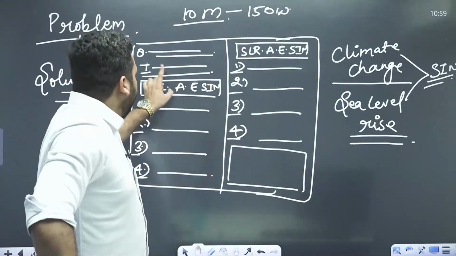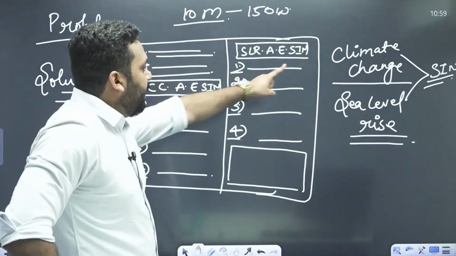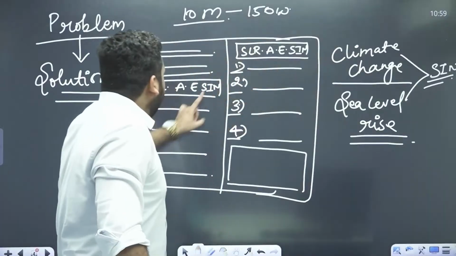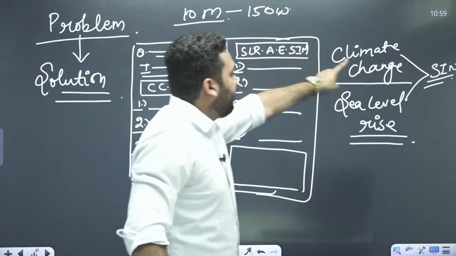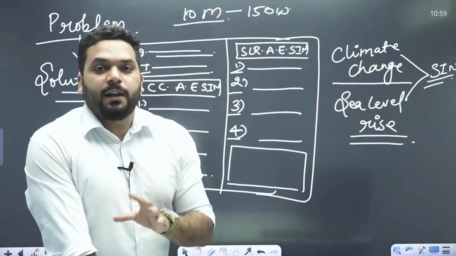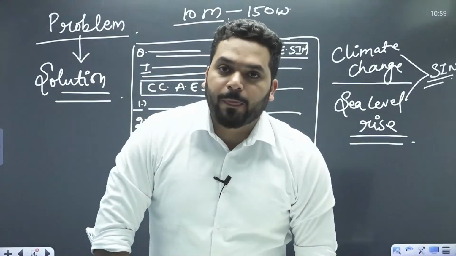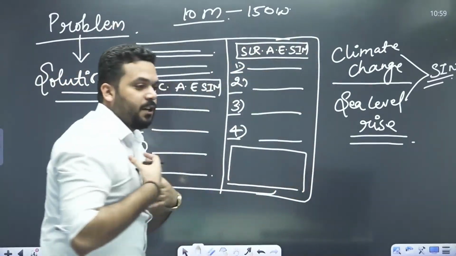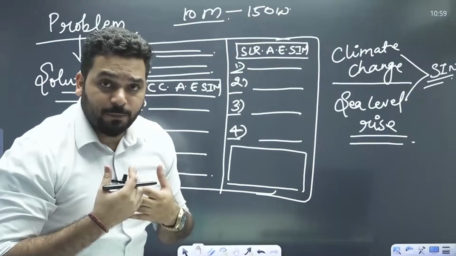So I have written a relevant introduction. My first heading: how climate change is impacting the existence of small island nations. Then my second heading: how sea level rise is affecting the existence of small island nations. Then a solution-based conclusion. My entire answer is complete. This will be our broad structure. This is called my space management.